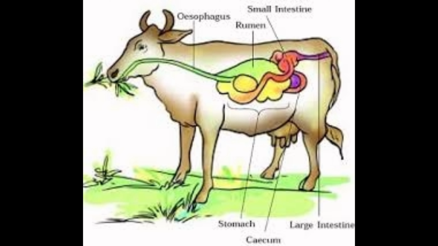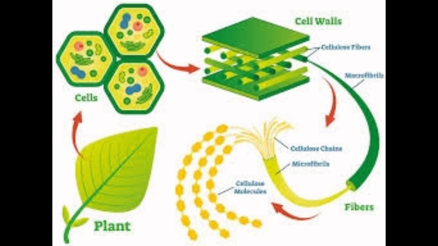Actually, grasses are rich in cellulose and it is a type of carbohydrate. In ruminants, the cellulose of food is digested by the action of certain bacteria present in grass-eating animals. Many animals, including humans, cannot digest cellulose due to the absence of such bacteria. This is the picture of cellulose which you are seeing. So ruminants have cellulose-digesting bacteria present in their rumen.